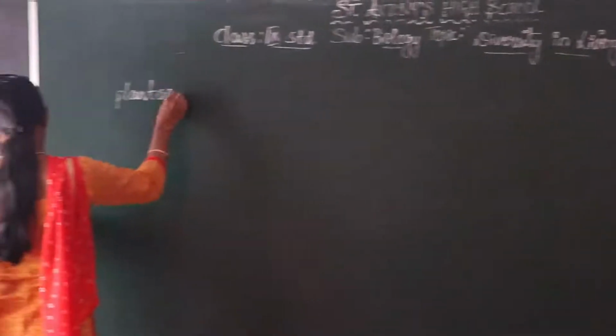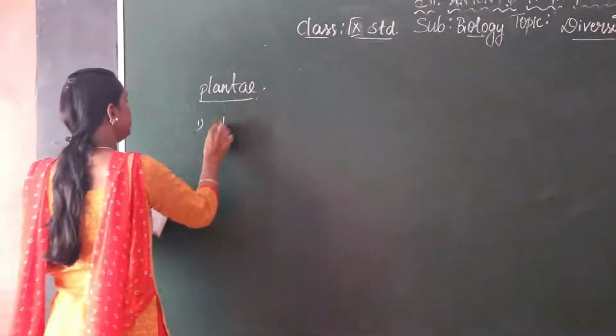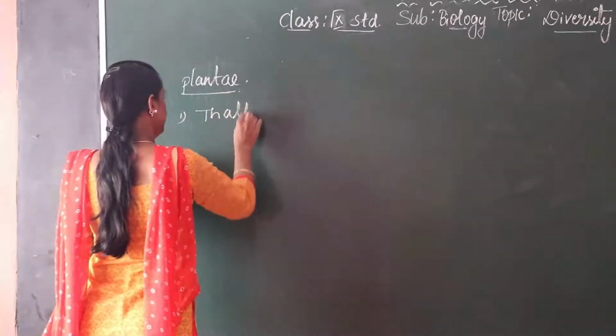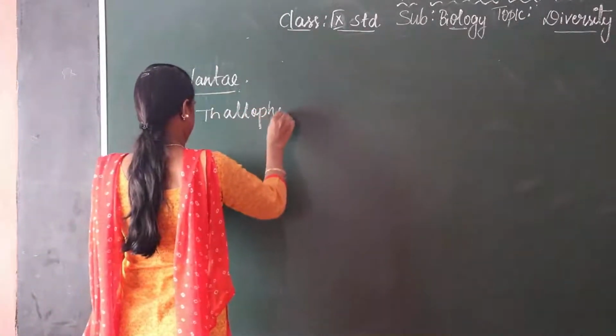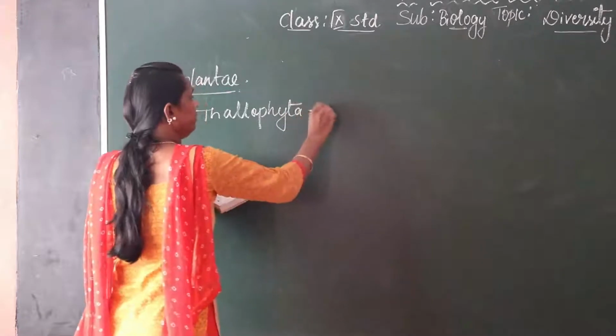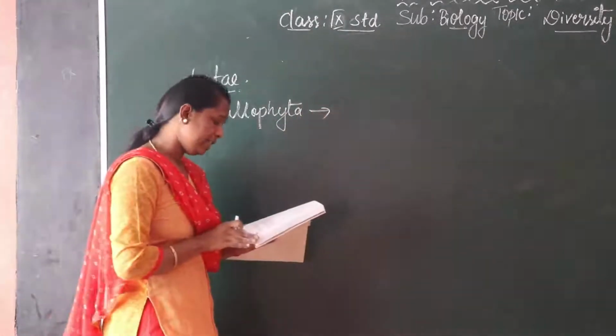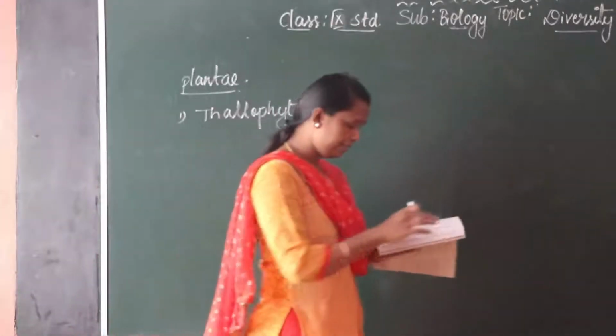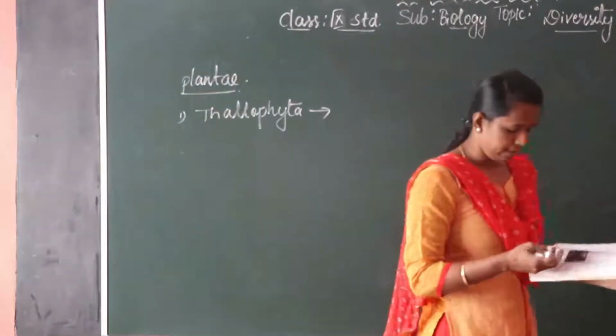In that, first we discuss Thallophyta. Plants do not have well differentiated body designs.